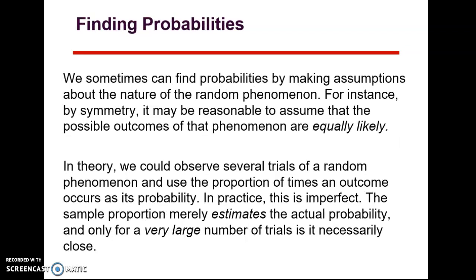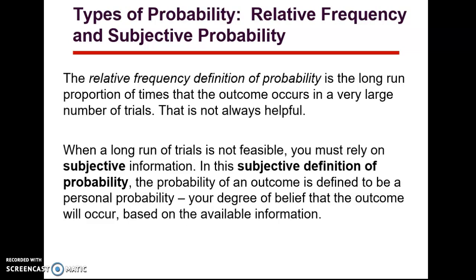So let's see what we get in particular. We're going to assume that many times the possible outcomes of a phenomenon are equally likely, like you have exactly the same chance of throwing a 3 with a die as throwing a 6 or a 1. We're going to estimate the actual probability a lot of times by getting a sample, but it's imperfect. So the relative frequency is what we're always going for. We'd like it for a large number of trials, but you can't always get a large number of trials.